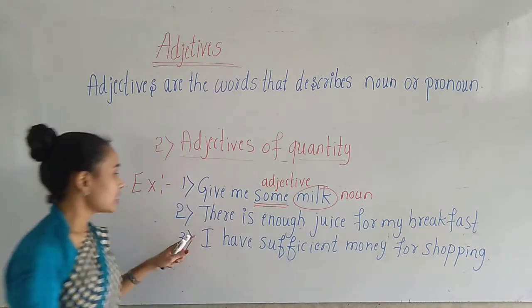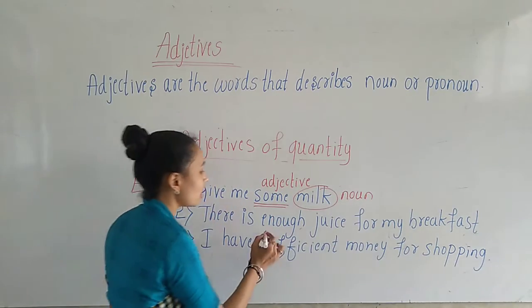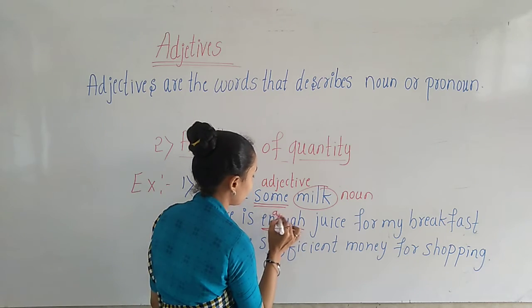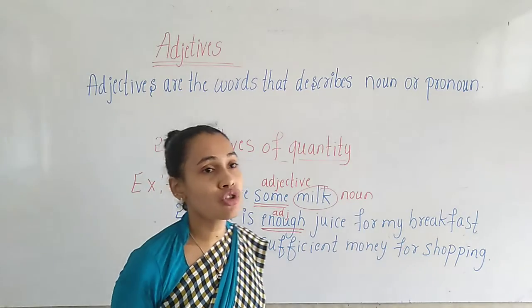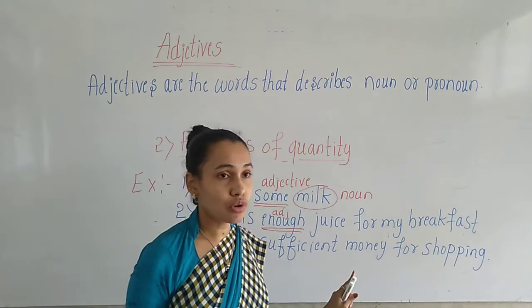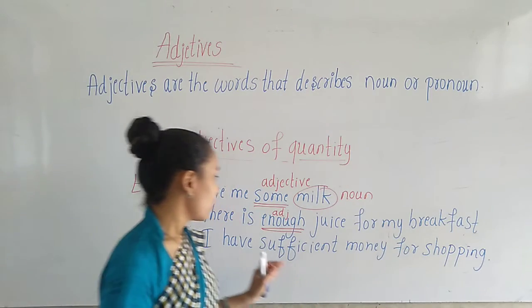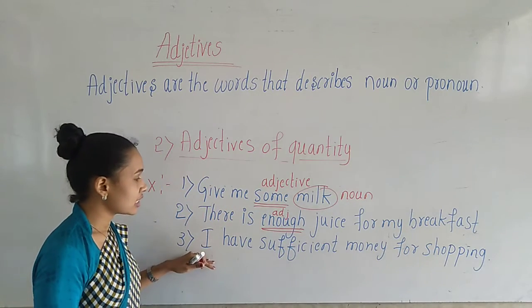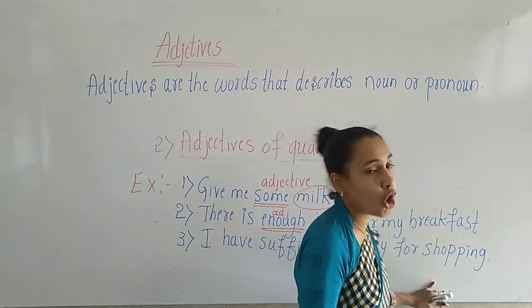Okay. Then next we have, there is enough juice for my breakfast. So here enough is the adjective which shows the quantity of juice. How much juice? Enough juice. Okay. It gives the answer for how much. Okay, children. The next third sentence says, I have sufficient money for shopping.